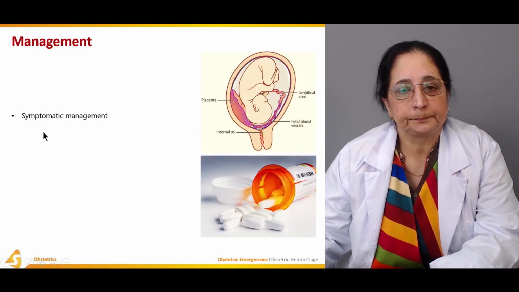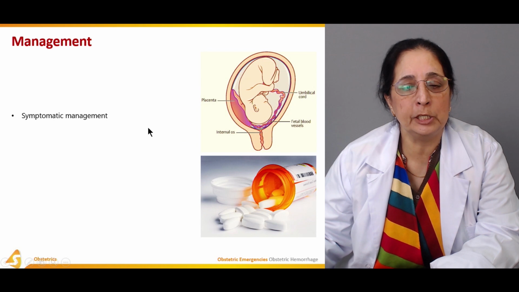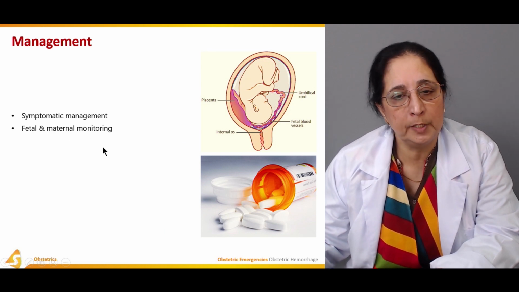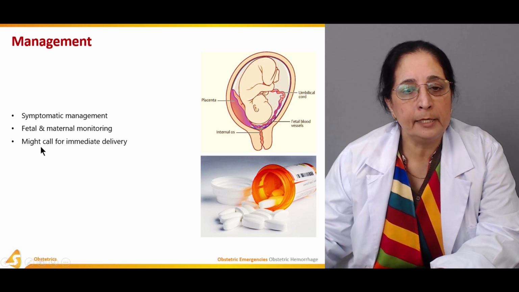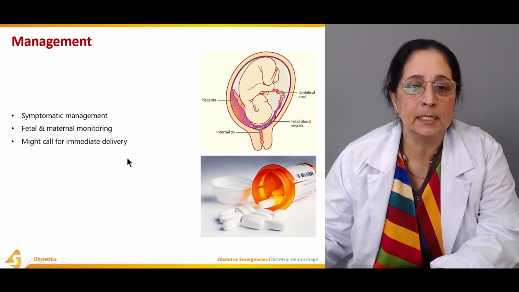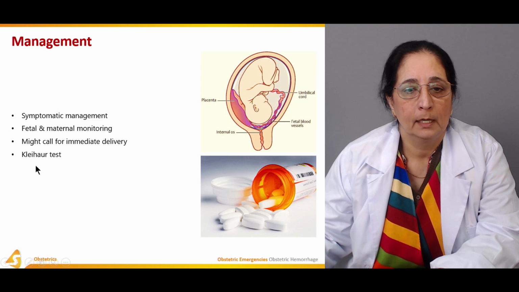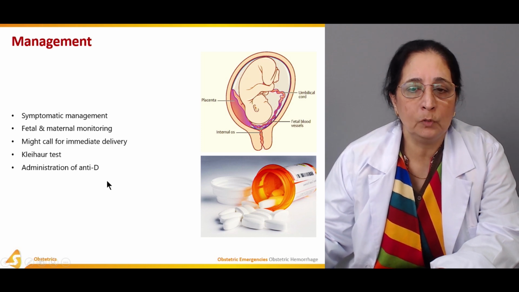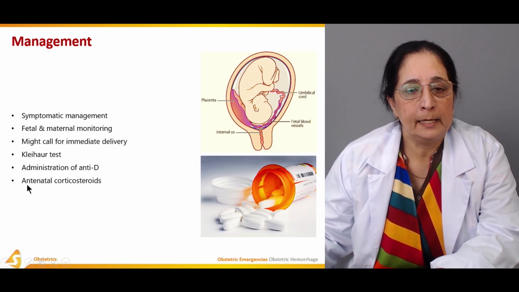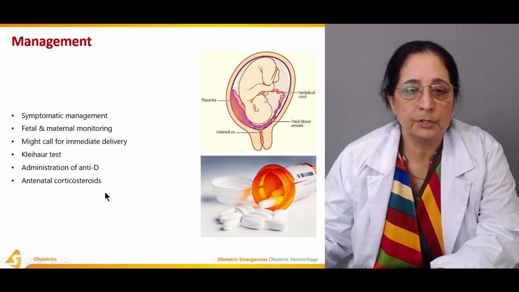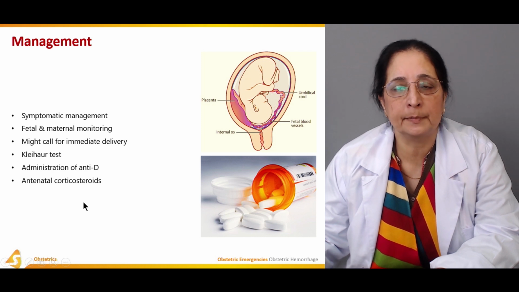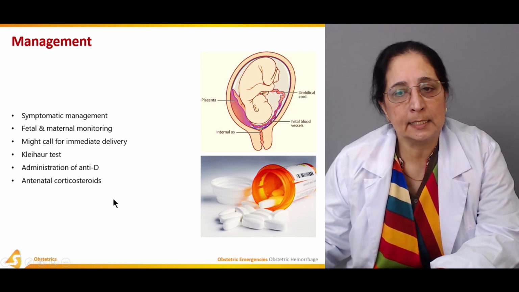Management is symptomatic management, and fetal and maternal monitoring should be done constantly; it might call for immediate delivery. Kleihauer test, administration of anti-D immunoglobulin, and antenatal corticosteroids can be used. So all these are the management steps in a patient with placenta previa.